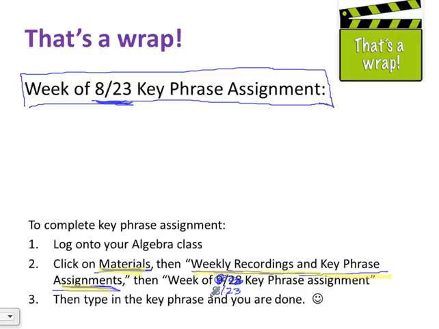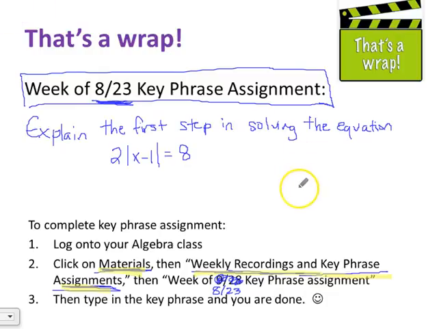And I'm going to put up a question that you are going to answer right now. So give me a moment to put up that question. So I have put up an equation. The equation is 2 times the absolute value of x minus 1 equals 8. I want you to explain the first step you would take in solving this equation. You only need to tell me the first step. You don't need to solve it all the way out. I just want you to explain the first step of how we would solve 2 times the absolute value of x minus 1 equals 8.